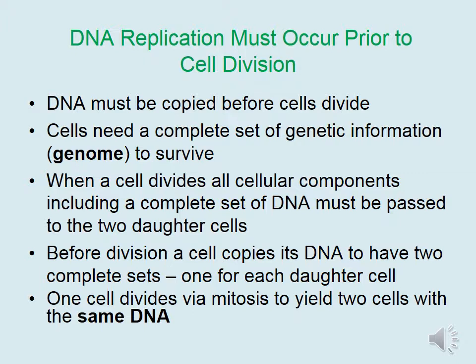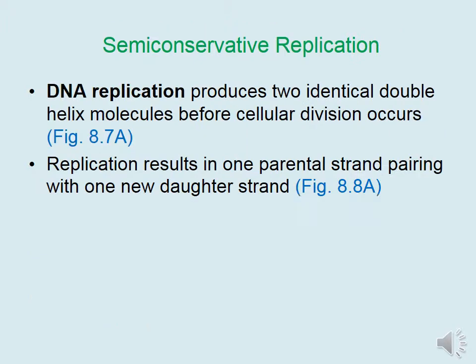When a cell divides, all cellular components, including a complete set of DNA, must be passed to the two daughter cells. Therefore, before division, a cell copies its DNA so that it has two complete sets, one to pass down to each daughter cell. So once again, overall, during mitosis, one cell divides to yield two daughter cells with the same DNA.